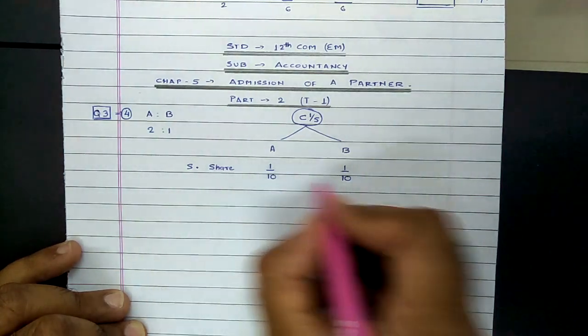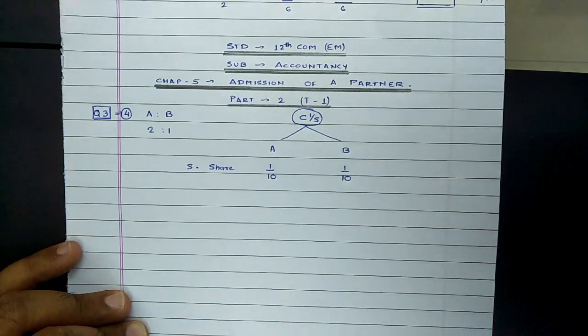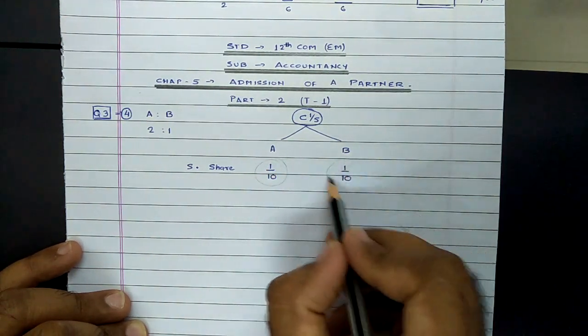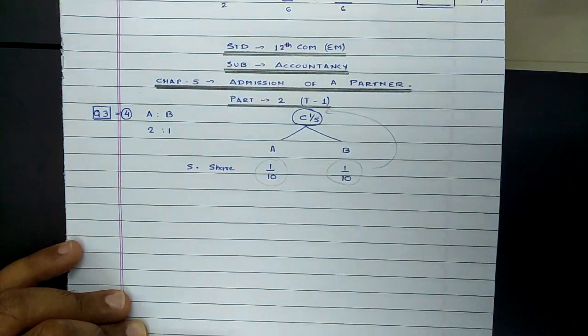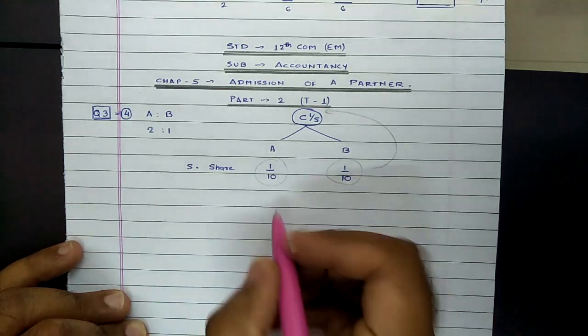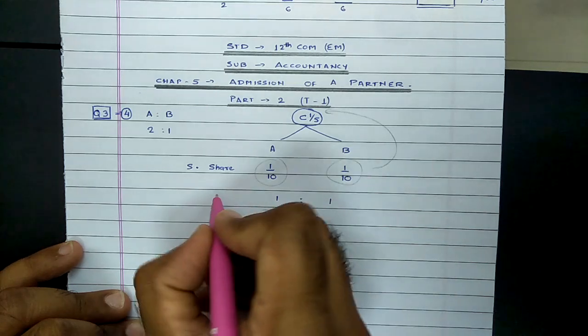So applying the same, sacrificing share is 1/10 and 1/10. Just to cross verify, always remember, for cross verification, the sum of sacrificing shares should always be equal to the new partner's share. That is 1/10 plus 1/10 comes to 2/10, that is 1/5. That means it is proved that this is the sacrificing share. As the denominator is the same, sacrificing ratio would be 1:1.